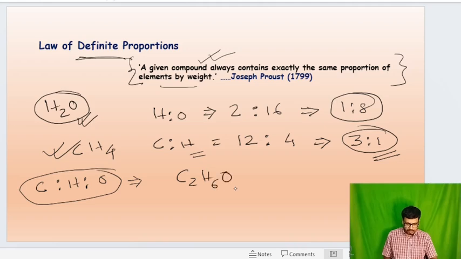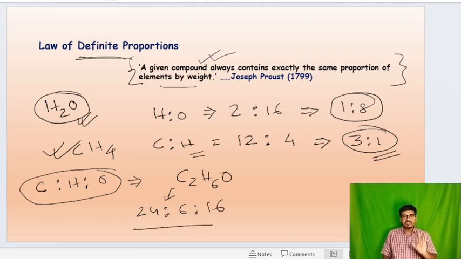C2H6O. Okay, here the carbon is 2, that means 24, hydrogen is 6 and oxygen is 16. This is their mass ratio. Okay, that means 12 is to 3 is to 8.